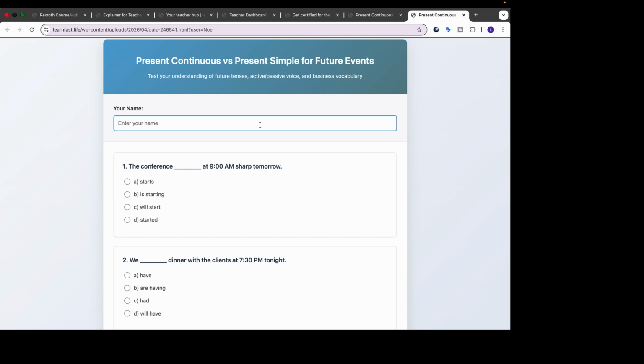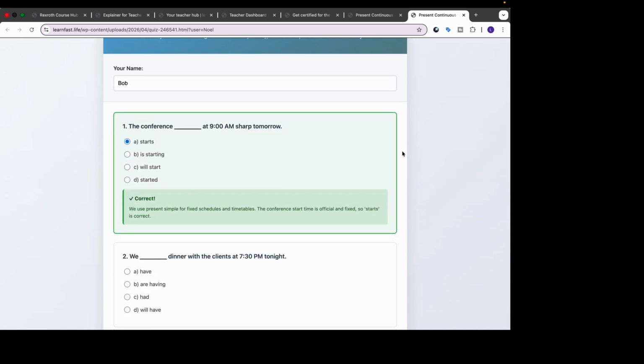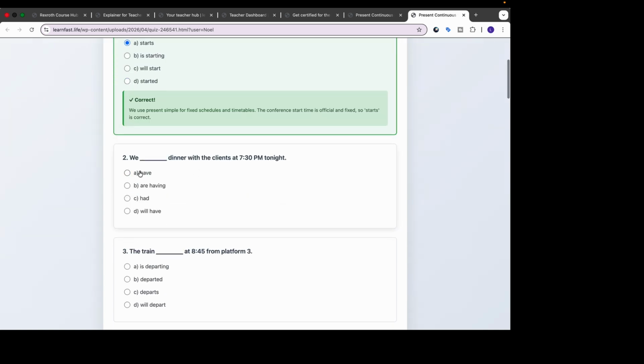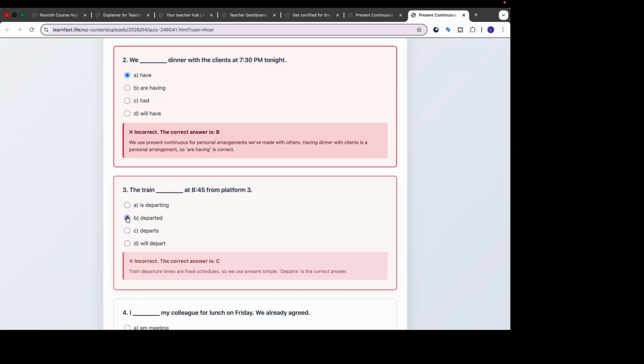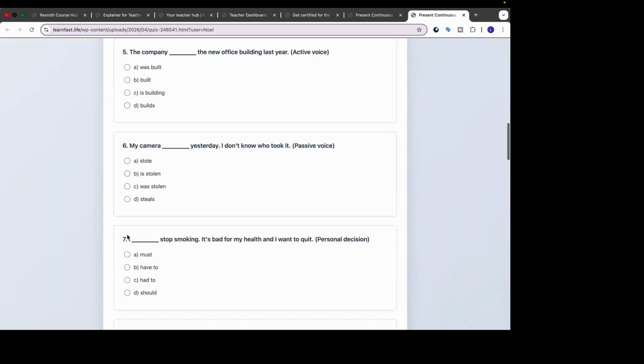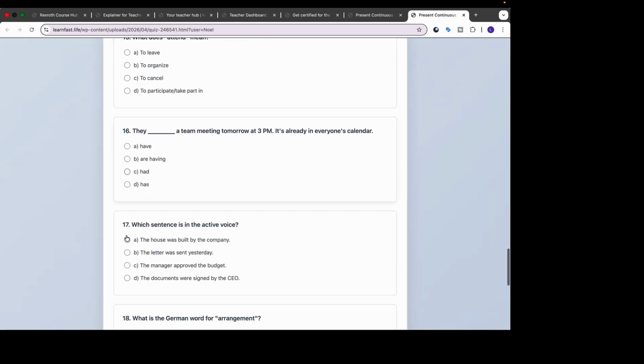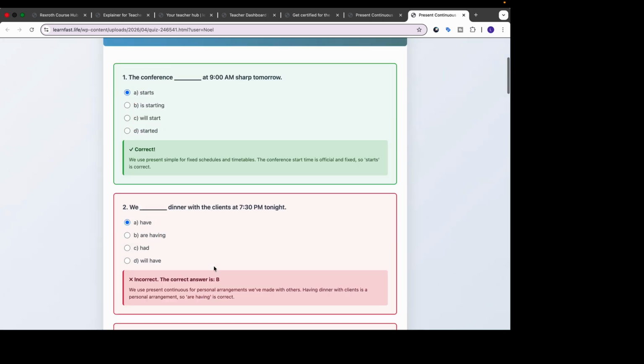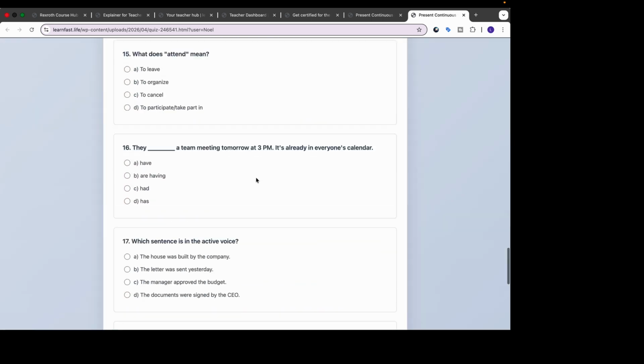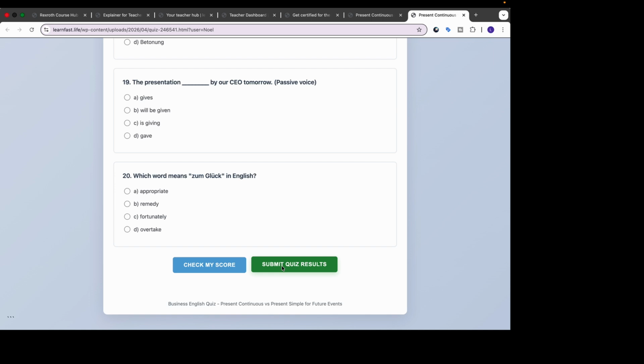So the student would then enter their name, say his name's Bob, and then this is the soft quiz version. So they put in the answer, and then they get an immediate feedback on whether it's right or not and why it's right or not. As you can see, that's incorrect, but it's still with the same explanation. And we can go down and we do that for all of them like this. Just going to shoot down and pretend that I've done all of that. And at the end, first I'm going to check my score, which shoots us back up to see the score. And then we can submit the quiz results.